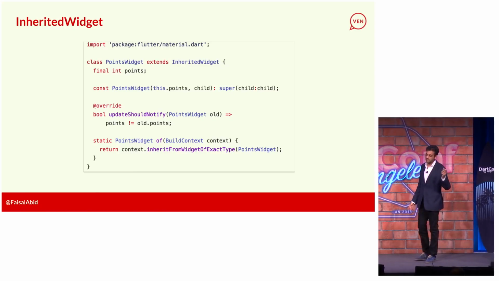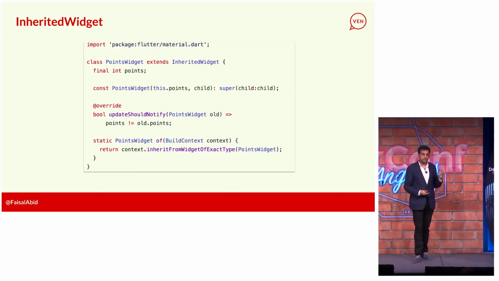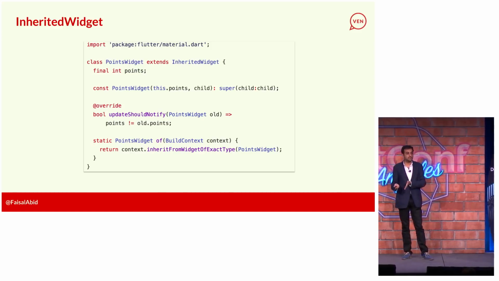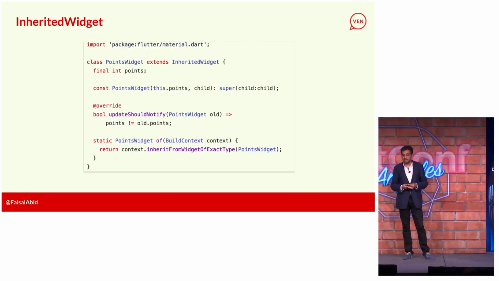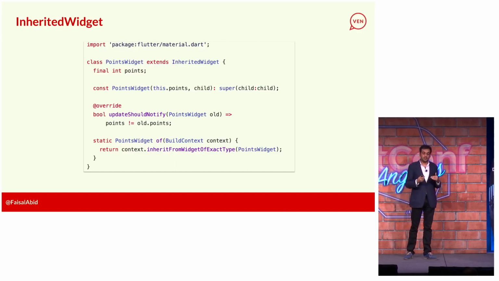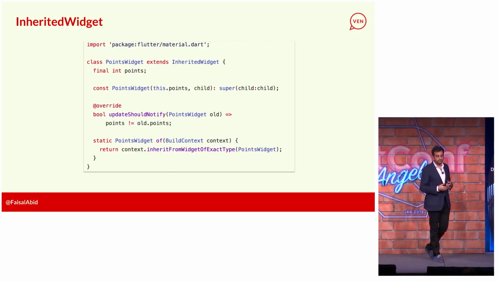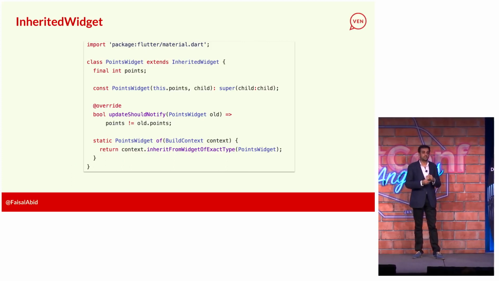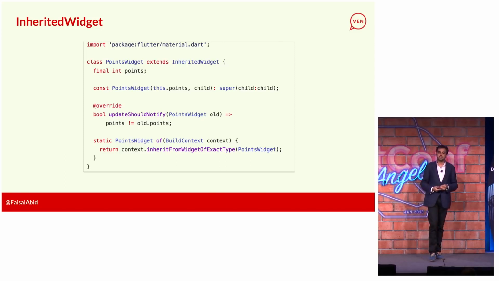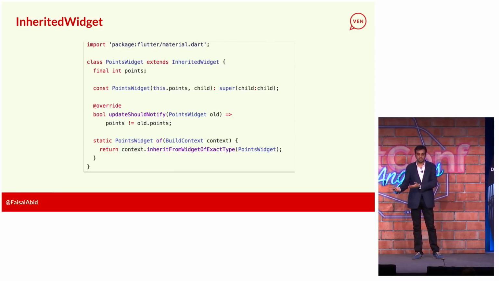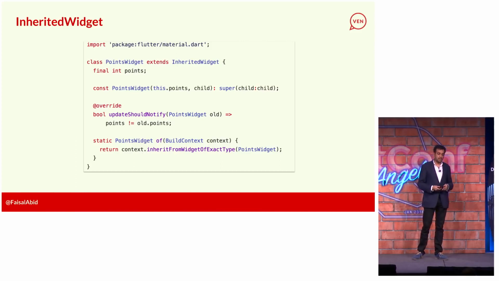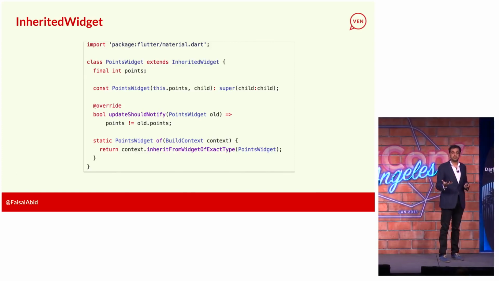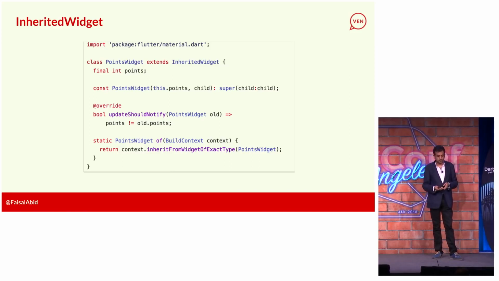Really simple. I just extend InheritedWidget. All the constructor takes is the actual points that the user has at this point, and then a child. And the child, in my case, is the entire application. And then there's updateShouldNotify. When should the InheritedWidget notify its children that there's been an update to the points? When the points are not the same as the new points. Simple logic there. And then I just wrote a simple helper function called of, which takes in a context and searches through the widget tree to find where this points widget is. And that's how I get a handle to this widget.